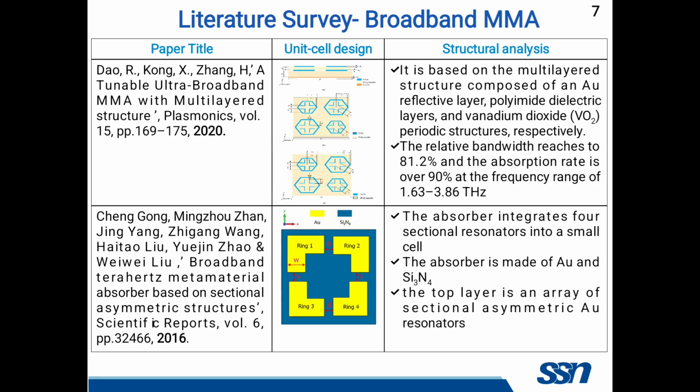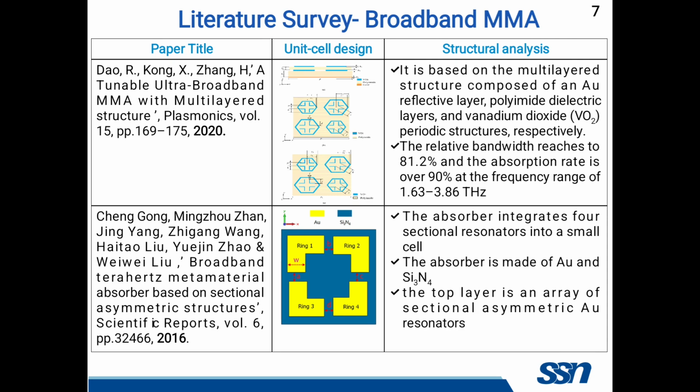The fifth paper is a tunable ultra broadband metamaterial absorber with a multi-layer structure. Here also the authors chose multiple layers to achieve the absorption rate, and the achieved absorption of 90% is between the frequencies 1.63 to 3.86 terahertz.